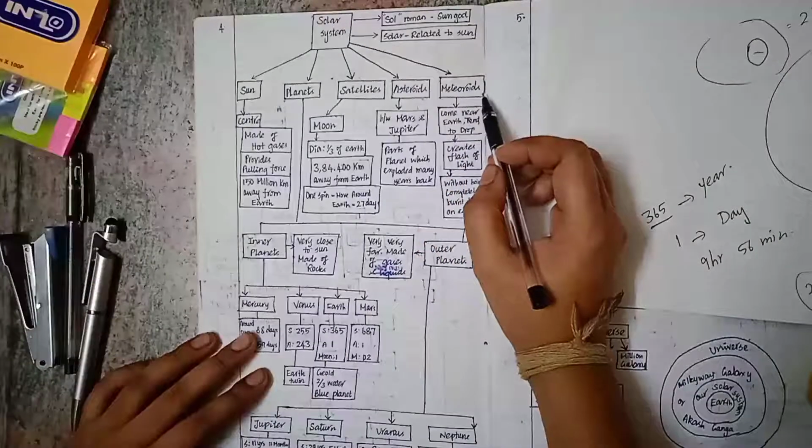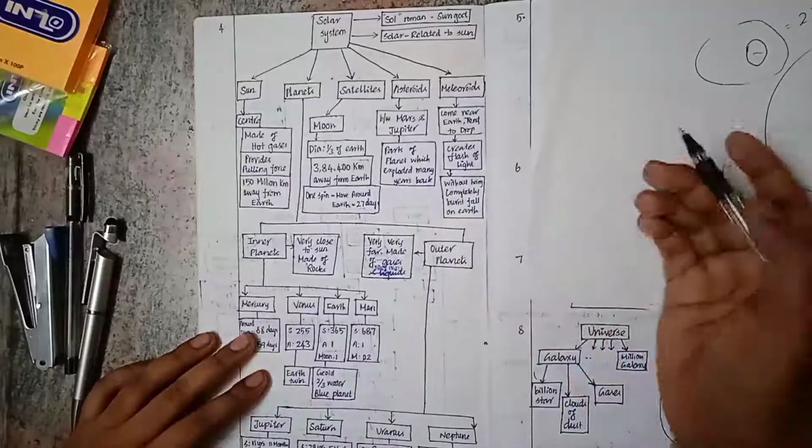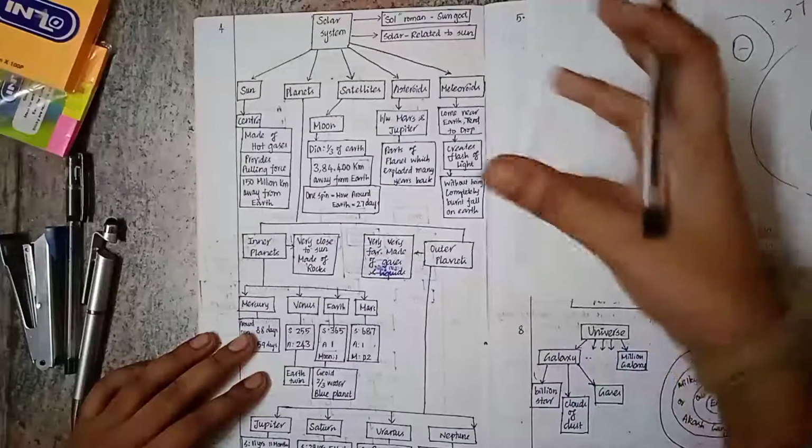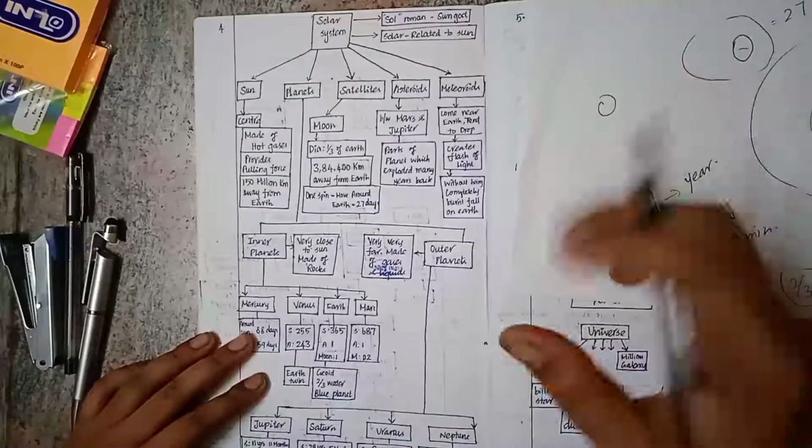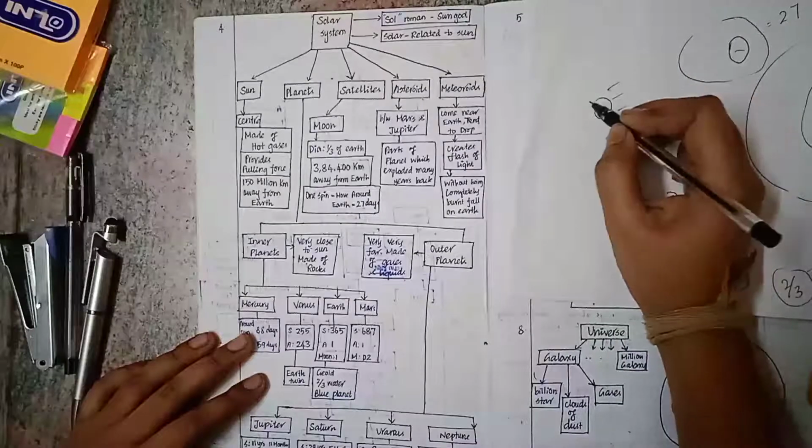And then we have meteoroids. Meteoroids come near the Earth and they tend to drop on the Earth. Meteoroids are also some rock-like structures. They come near the Earth and tend to drop on it, and they also create a flash of light.